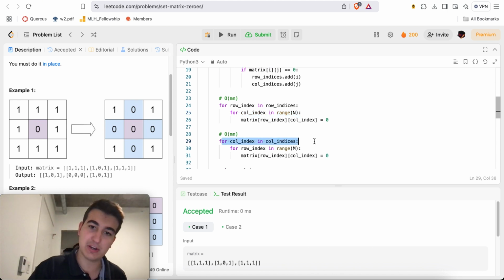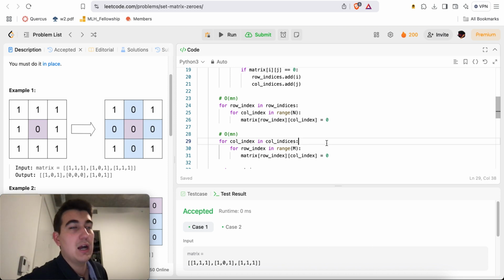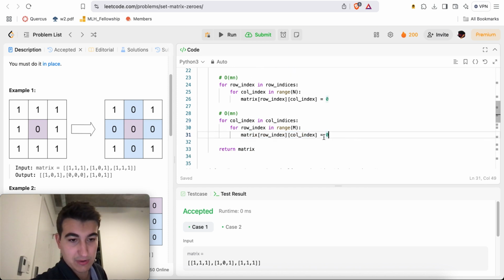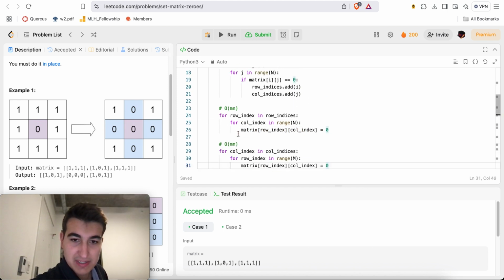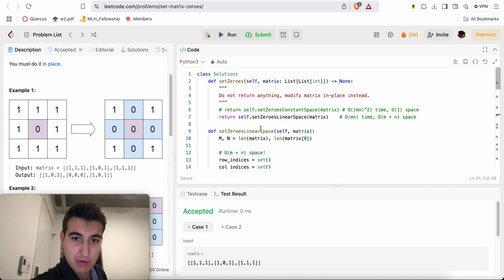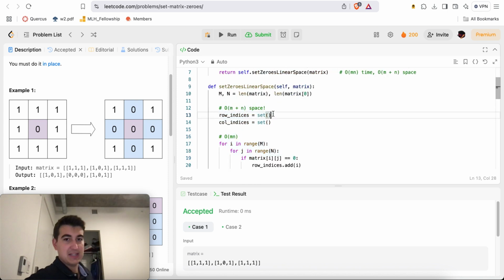And same thing here, right? For every column index, we'll loop through every single row index because we'll set all the elements in that row to 0, which involves every row, and we'll just say matrix of row index and column index is equal to 0, right? So this is O of m n time, and then return the matrix, and here we required O of m plus n space, right?